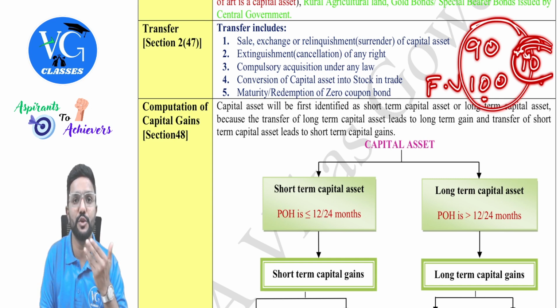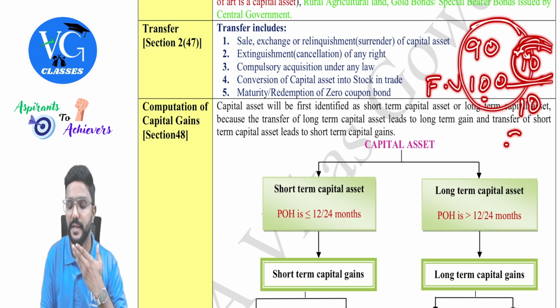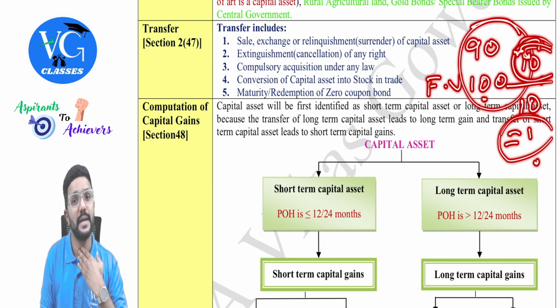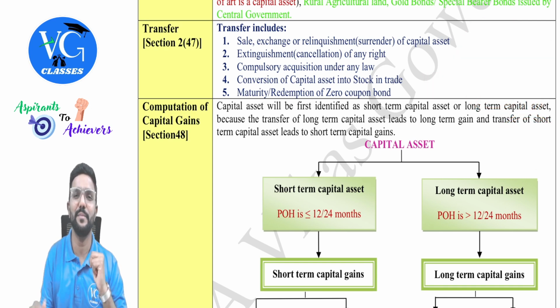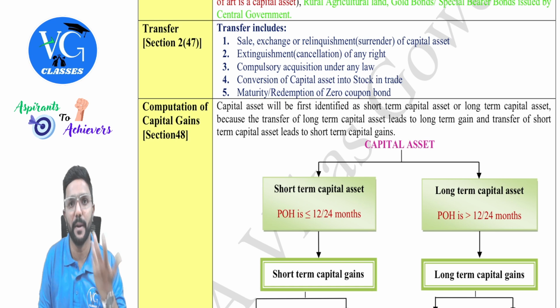For example, assume the maturity period of the bond is 10 years. So 10 rupees divided by 10 years, every year they can claim a deduction of 1 rupee. Under which head, sir? PGBP. I have just given an example of one bond here. The number of bonds issued can be lakhs or thousands together. Is that clear? Yes. So the discount part will be an income for the investor, whereas it will be an expense for the issuing company, the issuer, in simple terms.